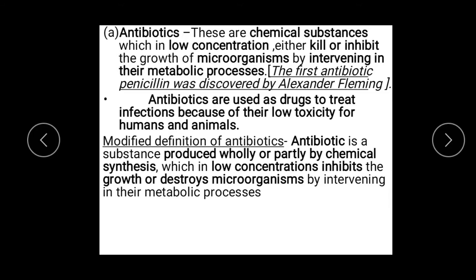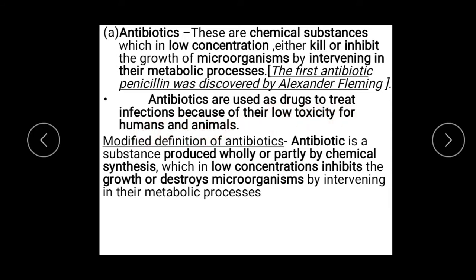Now, the antibiotics definition. These are chemical substances which in low concentration either kill or inhibit the growth of microorganisms by interfering with their metabolic process. So antibiotics can kill or even inhibit the growth of microorganisms when given in low concentrations. The first antibiotic, penicillin, was discovered by Alexander Fleming. Antibiotics are used as drugs to treat infections because of their low toxicity for humans and animals.